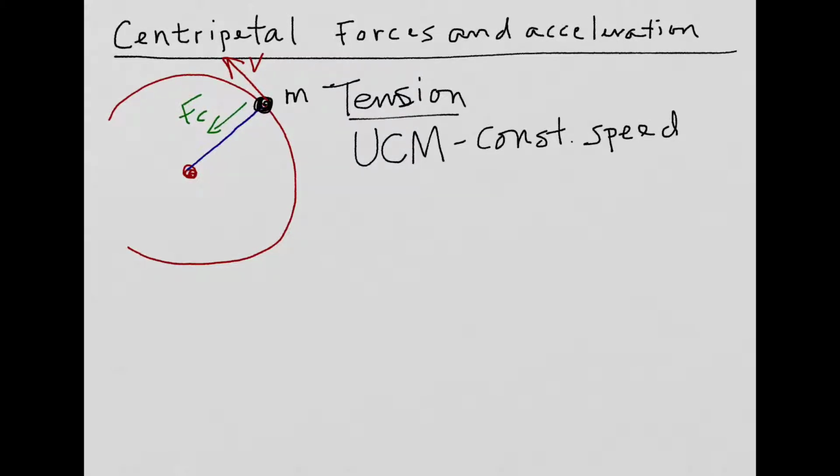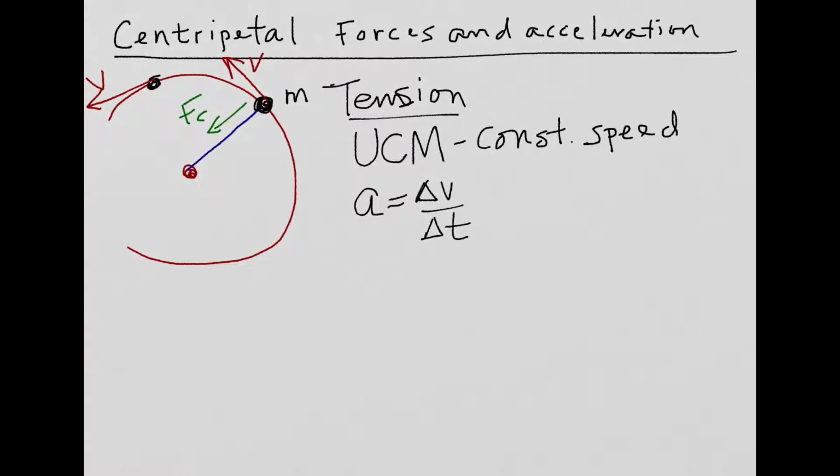But remember that a velocity vector has both a speed, which in this case is a constant value, as well as a direction. What is changing here is that over time, the object moves around like this, and the vector, the speed, is the same size, but the direction is different. So we actually have changed velocity, therefore we must have accelerated. Remember that acceleration is the change in velocity over the change in time.